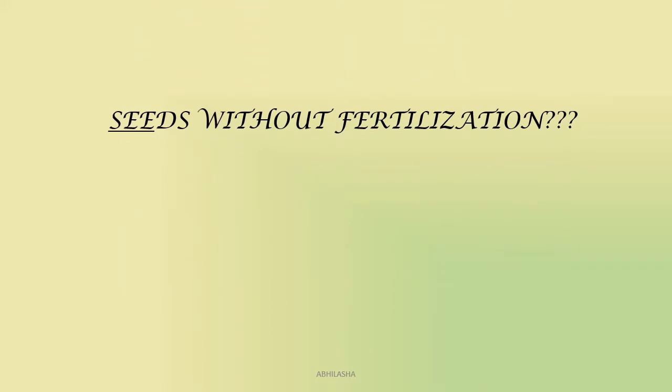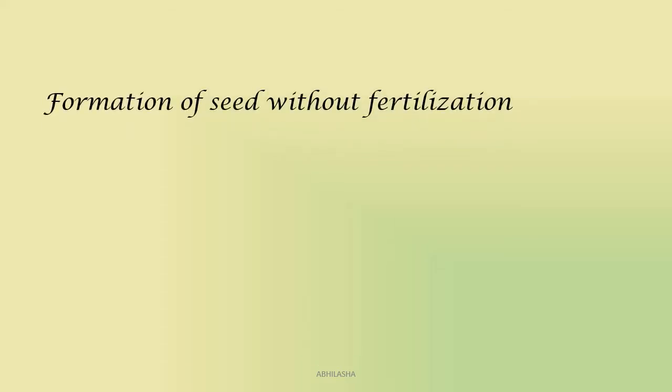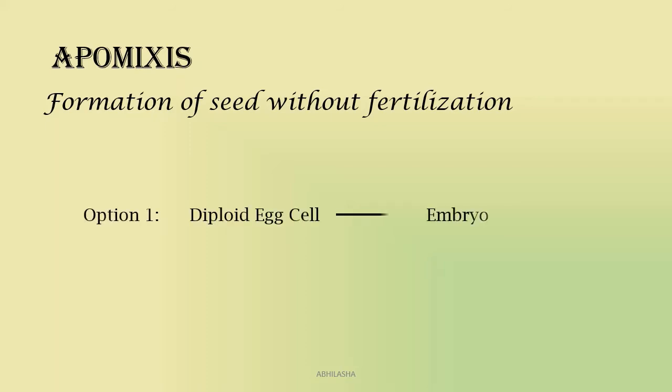Now, can seeds be formed without fertilization? Ideally, a seed is formed from the ovule after fertilization. But in some cases, cells of the ovule may begin to develop and form seeds even without fertilization. This process is known as apomixis. How can this occur? Option 1. The diploid egg cell is formed without meiosis and starts behaving like a zygote without fertilization. This will develop into an embryo.